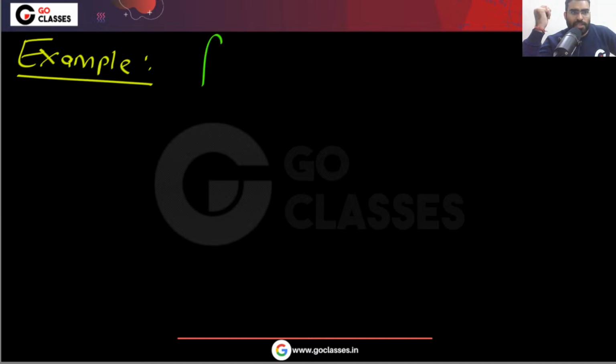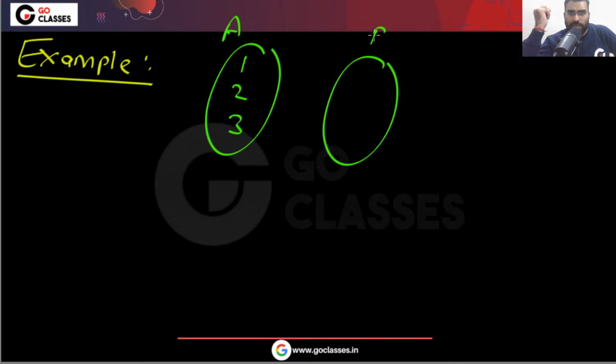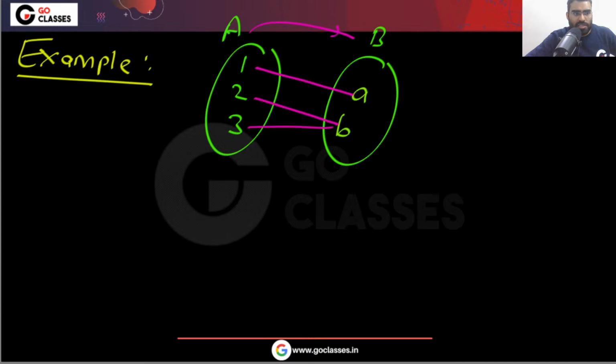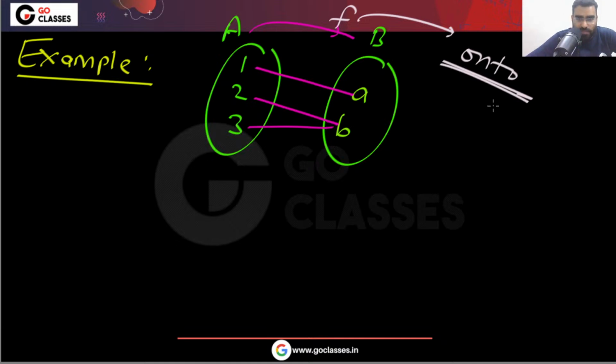Let me assume you have set A, which is 1, 2, 3, and this is your set B, which is, for example, A, B. Consider this surjective function f, because the question is saying that you have a surjective, onto function. So I have given you an onto function.